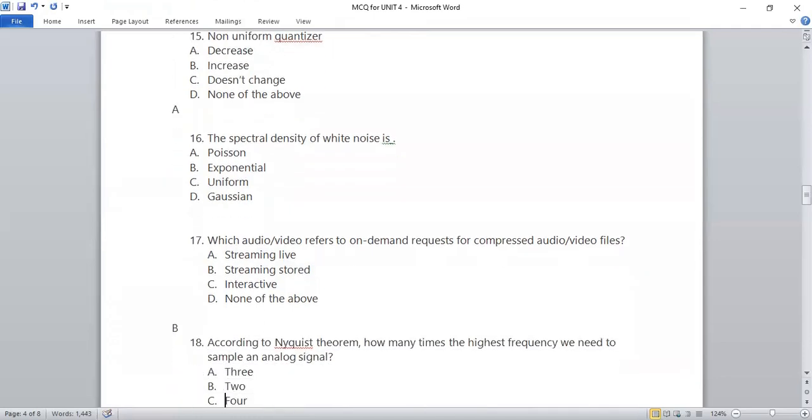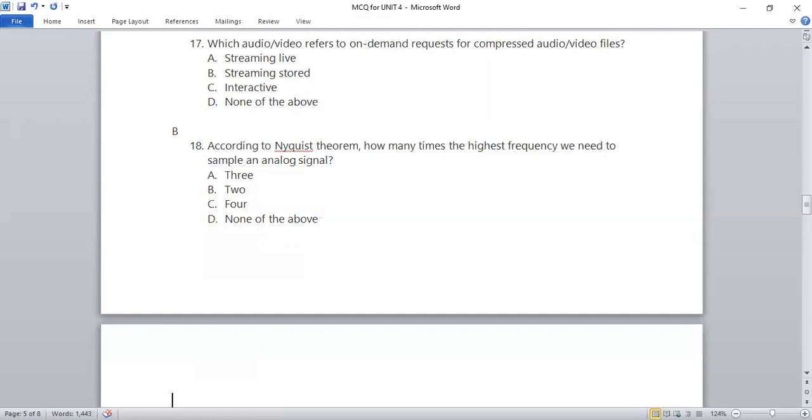That is streaming stored. Next question is, according to Nyquist theorem, how many times the highest frequency do we need to sample an analog signal? I think Nyquist theorem is not in your syllabus, so we are not going to consider this question. Sorry.